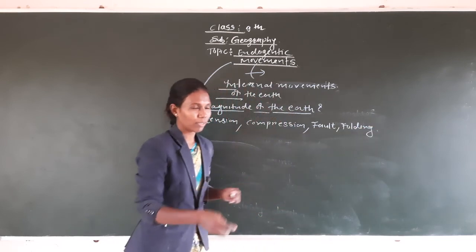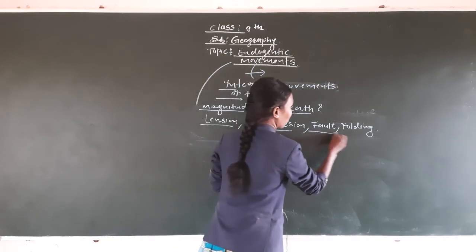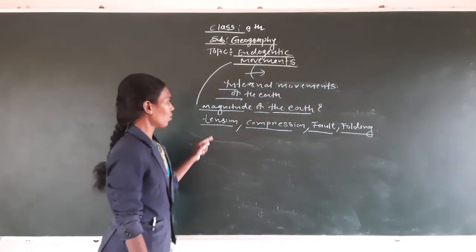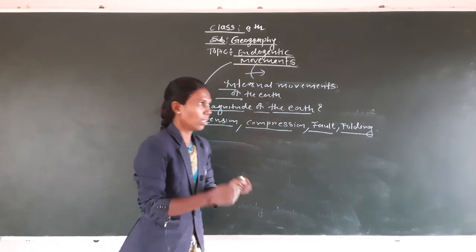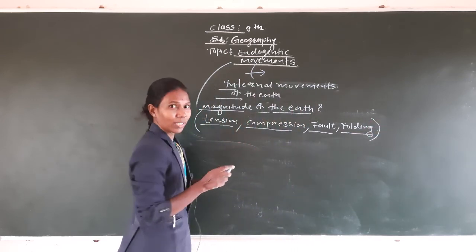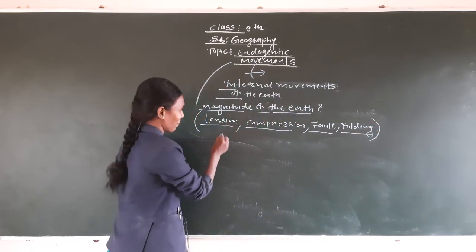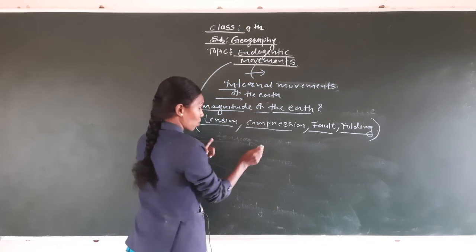Write down first. Okay, I wait for 5 minutes. Write down: tension, compression, fault and folding. Now we learn what is the meaning of the tension, compression, fault and folding. These four words are related to the energy.